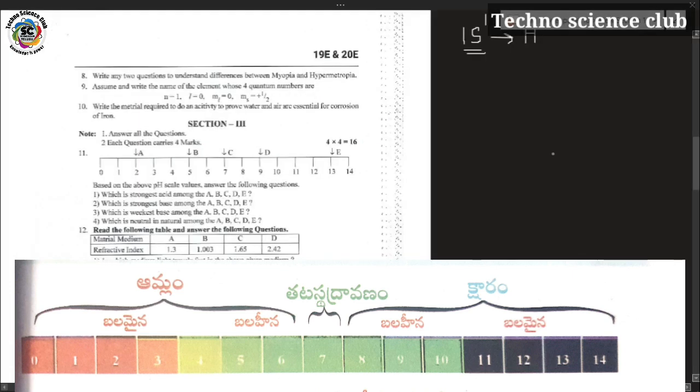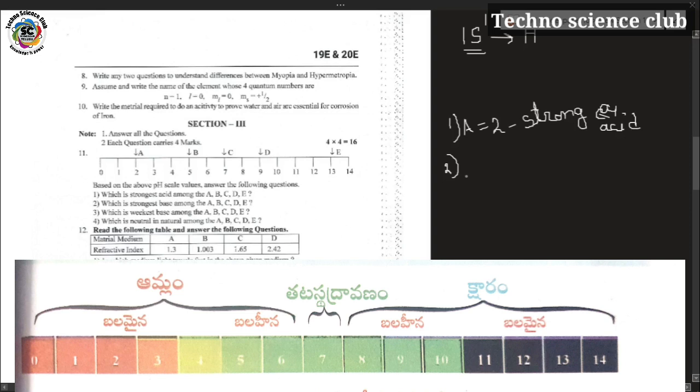First question, which is the strong acid? A is the strong acid because it has a pH value of 2. Second question, what is the strongest base among A, B, C, D, E? You observe that E has a pH value of 14, so E is the strong base among A, B, C, D, E.